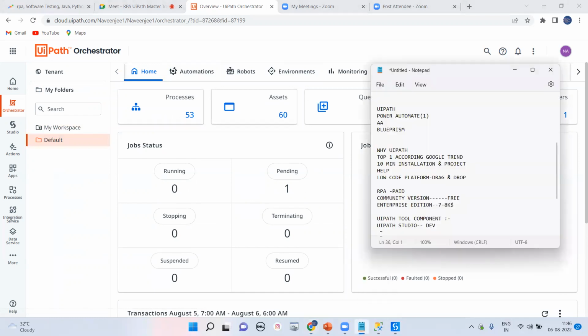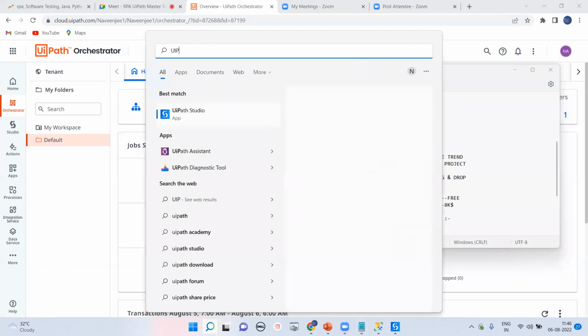Let me go right here. So the first tool is UiPath Studio, and the second tool is called UiPath Assistant. Let me go to UiPath Assistant also.